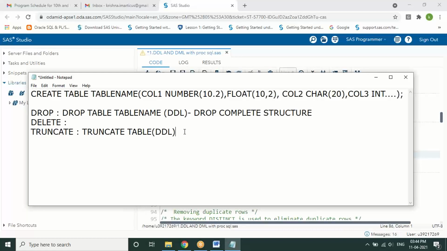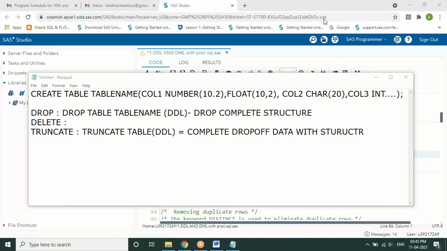Whereas truncate completely deletes the data. Can it be undone, or can we roll back the data once you truncate? No. It is a complete drop of data, but the structure remains. The structure will be there. Right. So now, delete is?